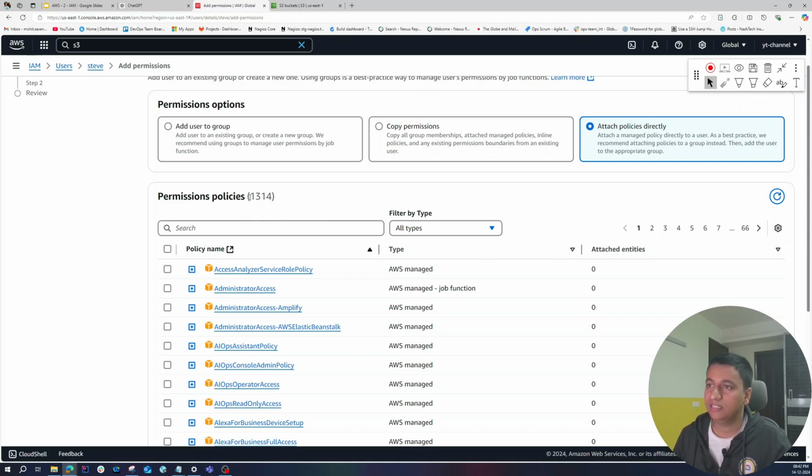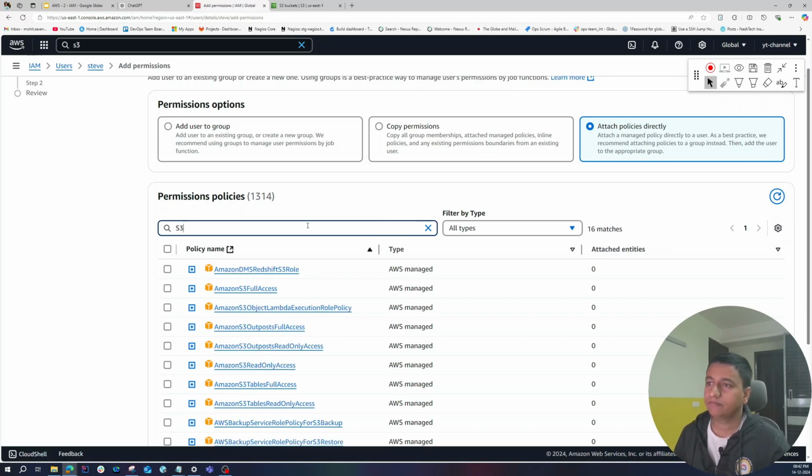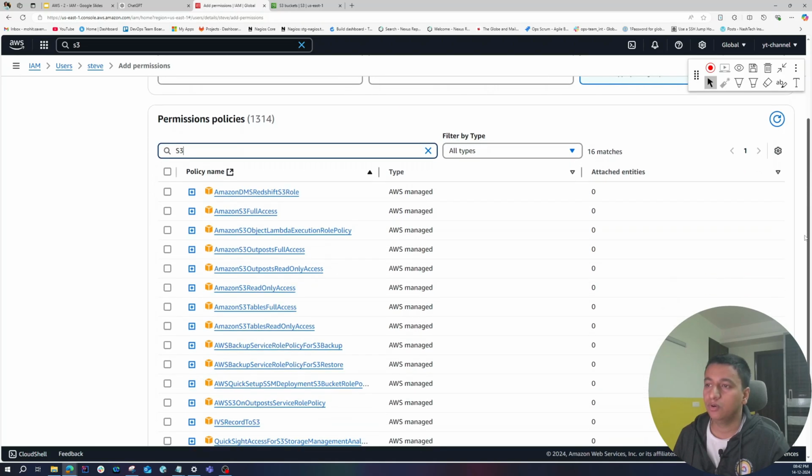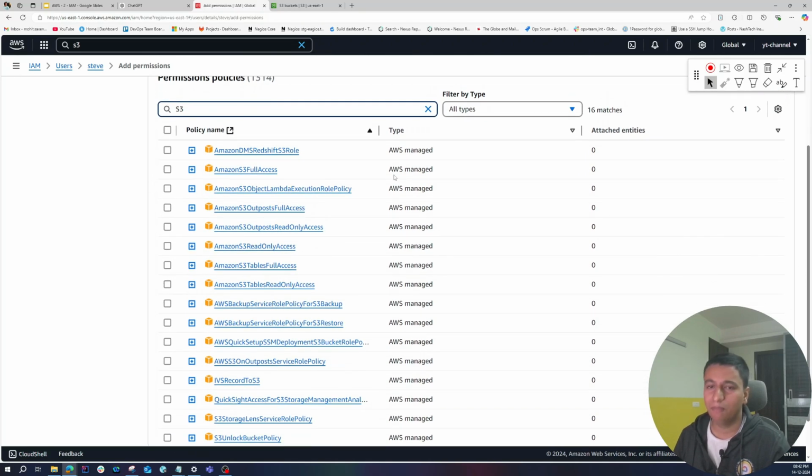As you can see, there are like 1314 policies. That's a lot. But what we can do is search. Let's search for S3 and see what we get. There you go. As you can see, we have a bunch of S3 policies. Amazon S3 full access will give full access to anything in S3. Then S3 read only, S3 tables full access.